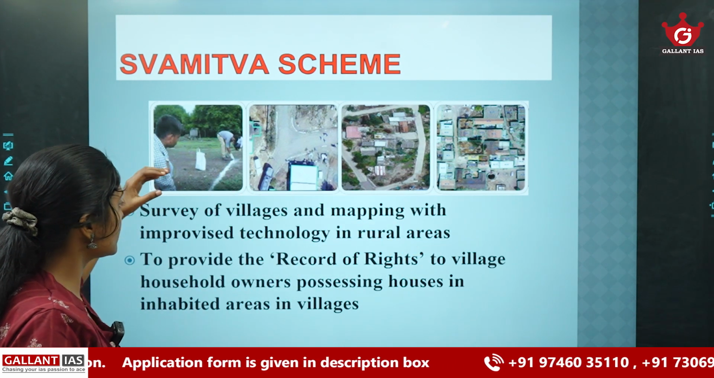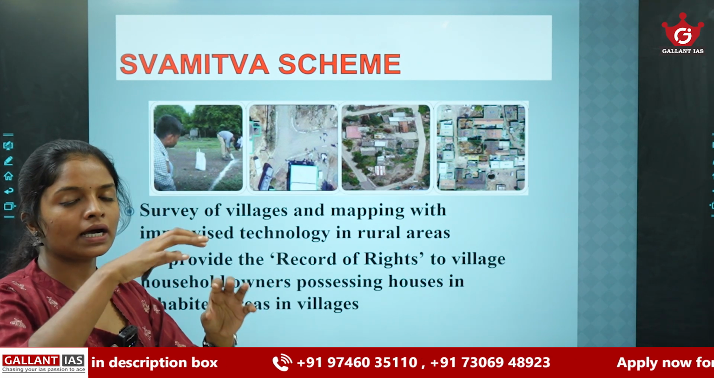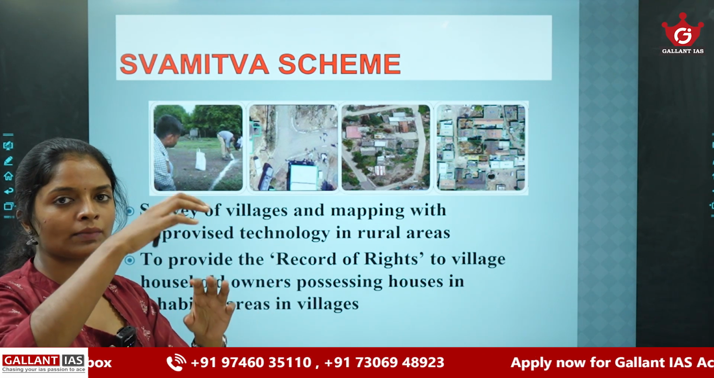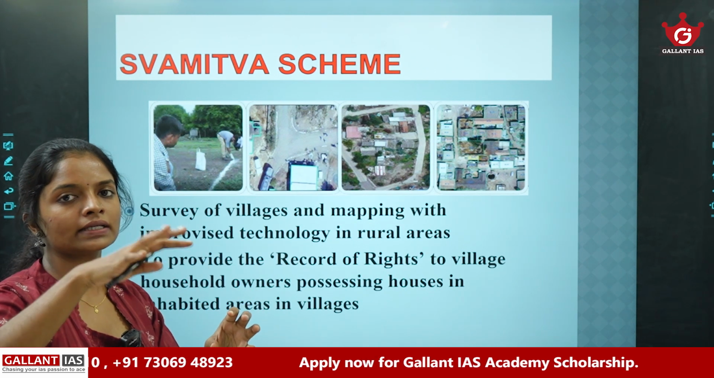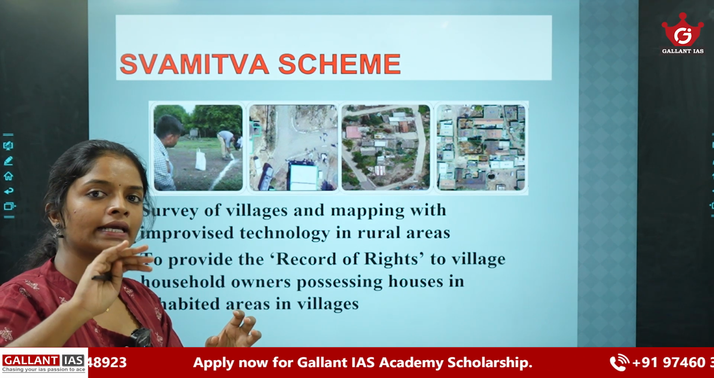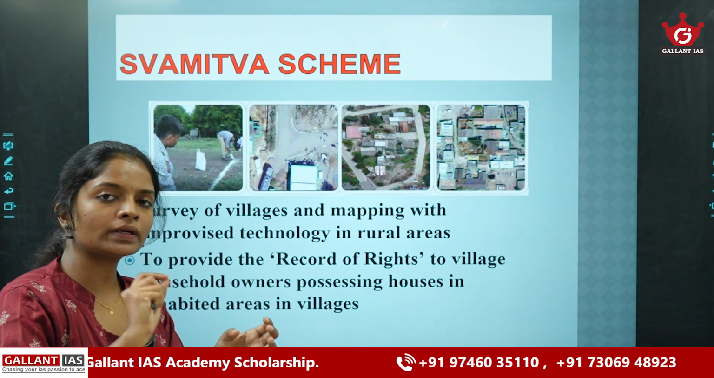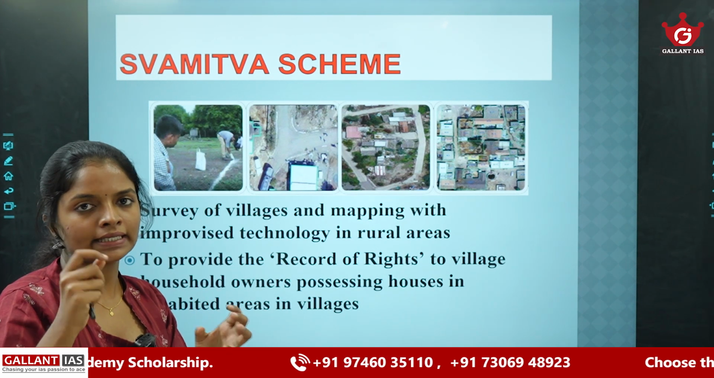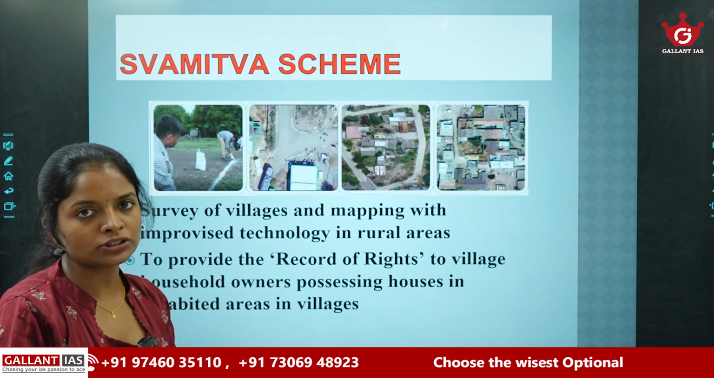By applying technology in rural areas, like drone technology, we can demarcate the village areas. The government assigns these lands to various village people, and then they get a property card. They can use this property card as collateral, or as an asset, in order to get a loan from financial institutions.